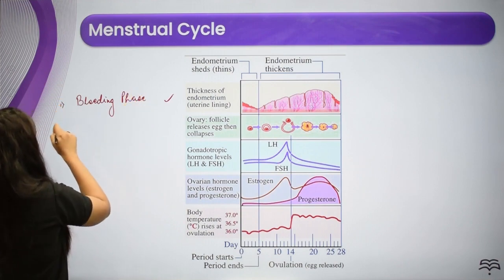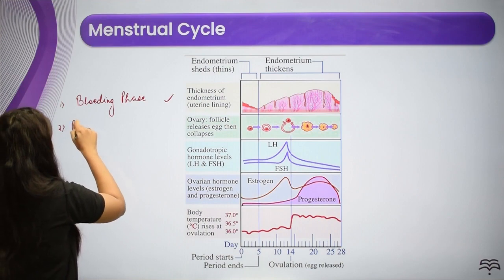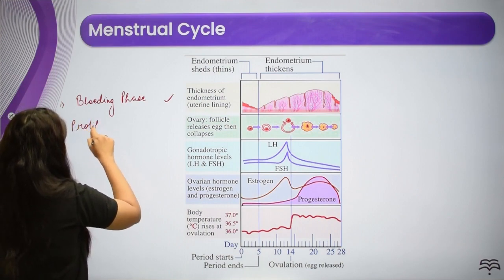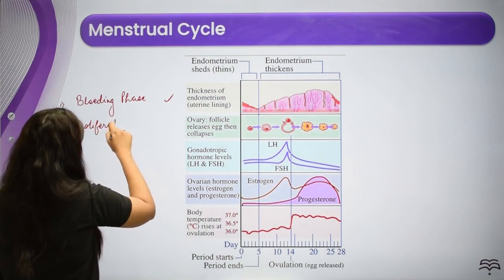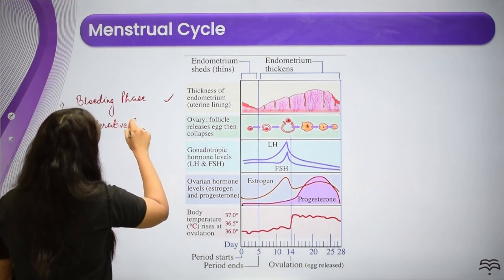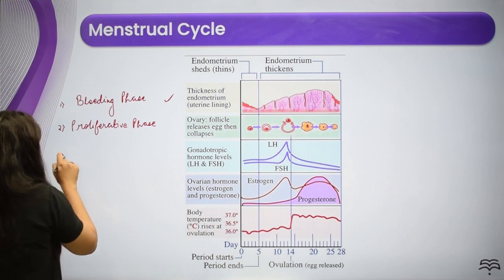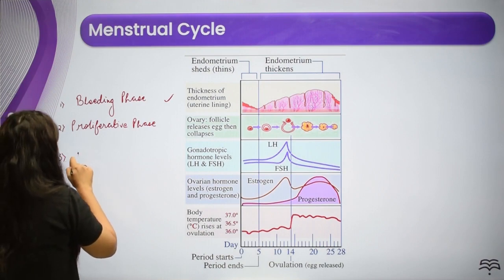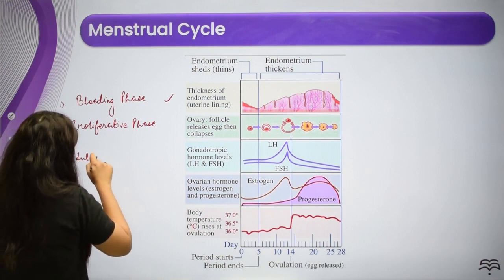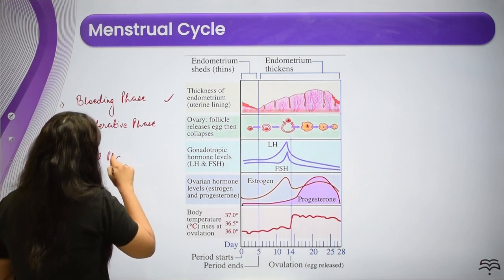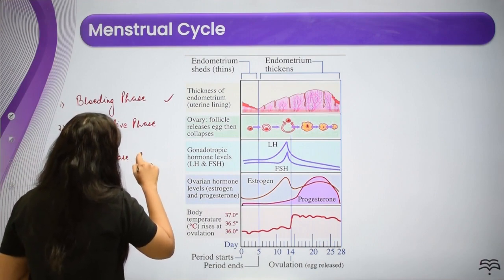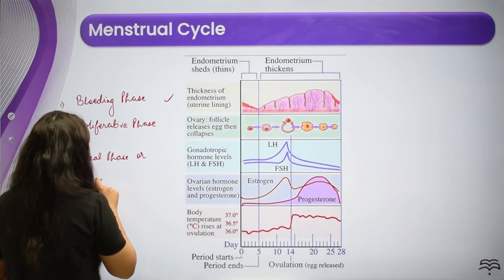Second is the proliferative phase or the follicular phase, and the third one is your luteal phase or the secretory phase.